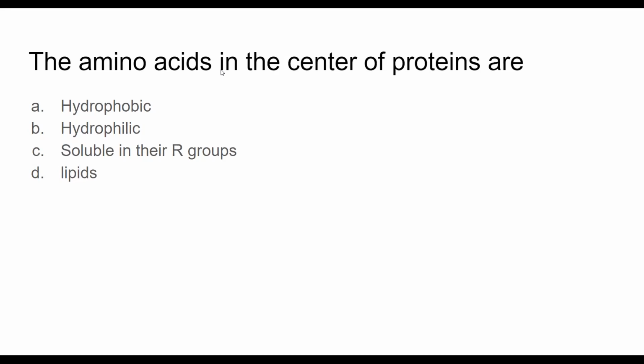Okay, so the answer here was A. Again, the trick here was the repeat answers. Remember that hydrophilic and soluble are two things that mean the same. So if an amino acid is soluble, that means it also must be hydrophilic. Because B and C are the same thing, they cannot be correct. You can eliminate B and C. D can't be right either, so by process of elimination, it's most definitely A. So yeah, the answer was A.